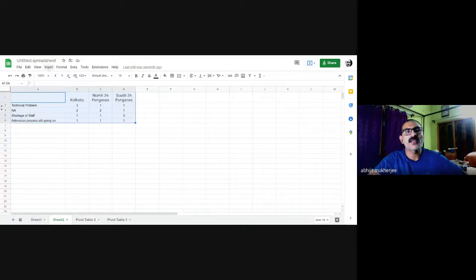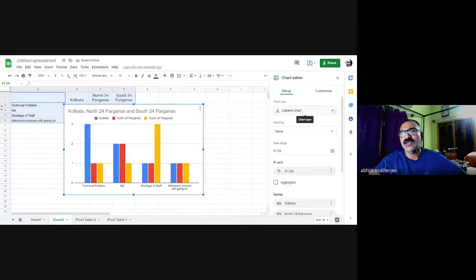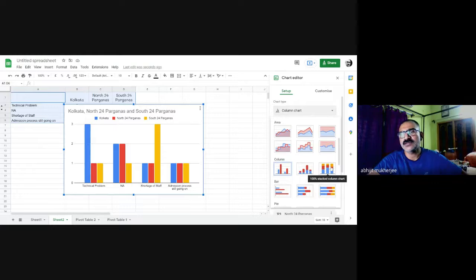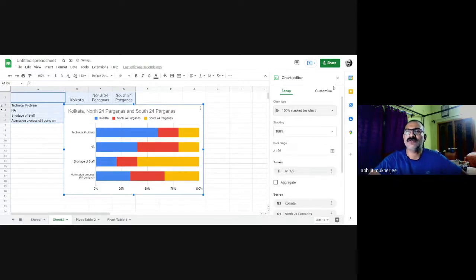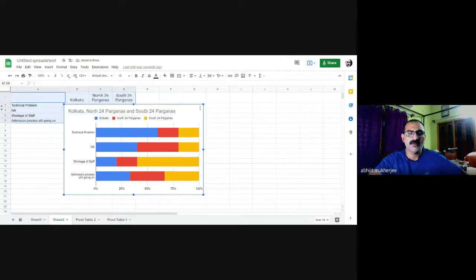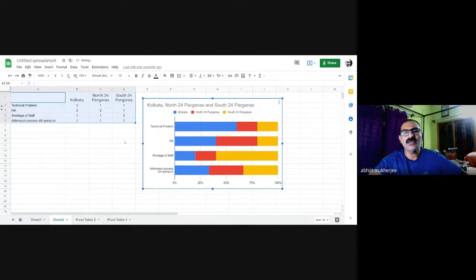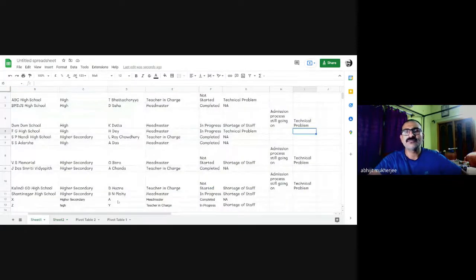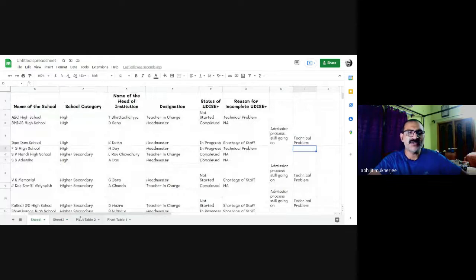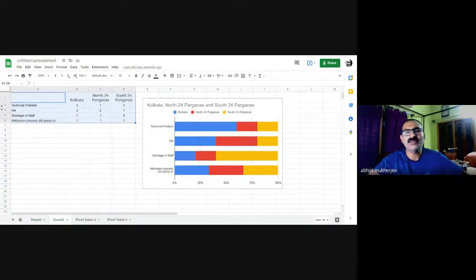Select all of them and insert a chart. Now, this is a complete presentation of that column under reason for incomplete UDIs, column G. This is the final presentation of column G. These percentages of schools from each of the districts are facing technical problems, shortage of staff, admission process still going on.